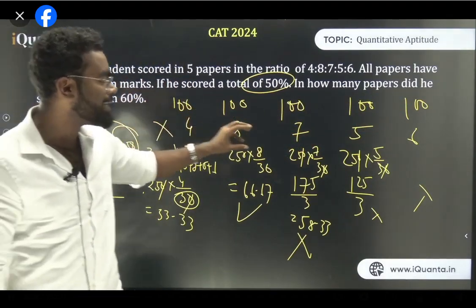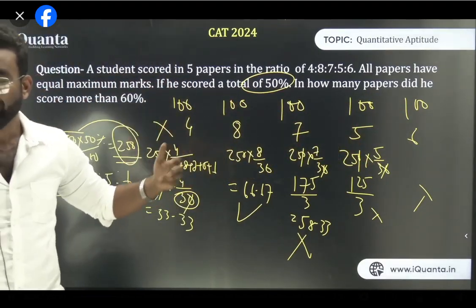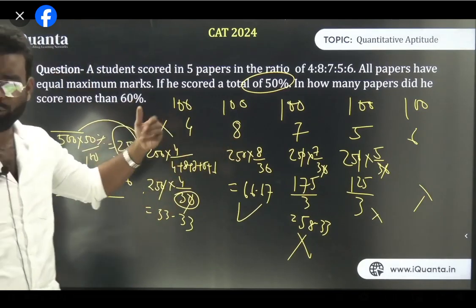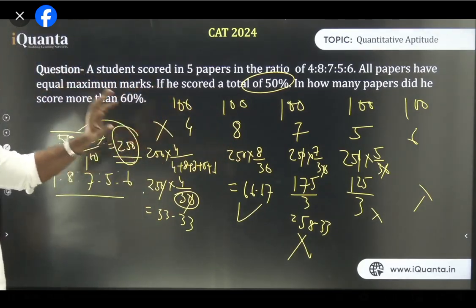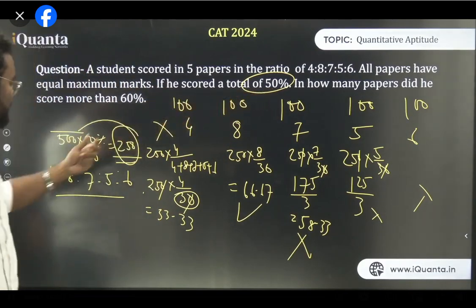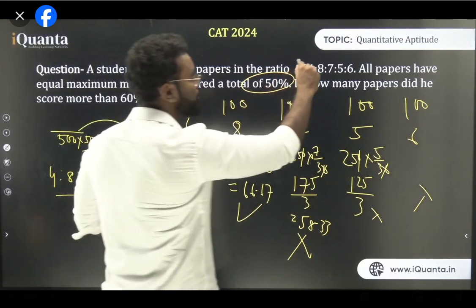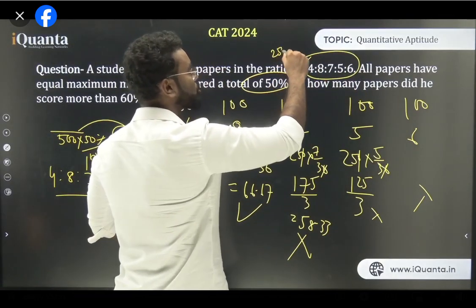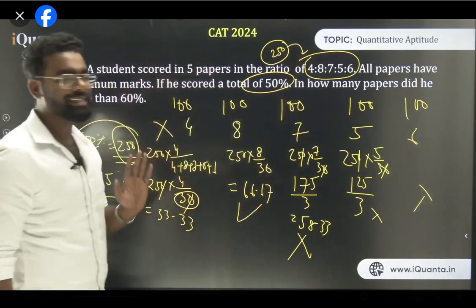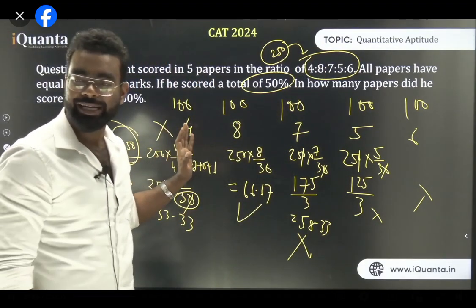Now the ratio is 4, 8, 7, 5, 6. And I know you cannot use alligation here. You can, but it's much more complicated. But 4, 8, 7, 5, 6, and I also know he scored a total of 50%. What is 50% of 500? The 50% of 500 is 250, and this 250 score is divided in this ratio. So 250 score is basically divided in this ratio. Am I clear? This 250 score is basically divided in this ratio.